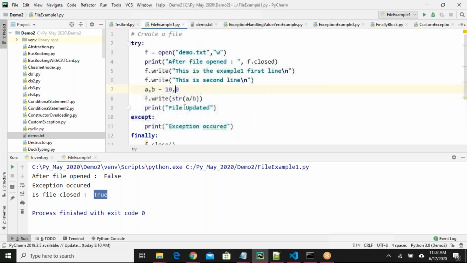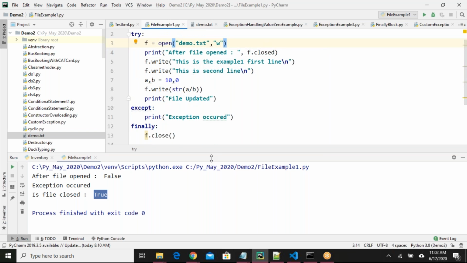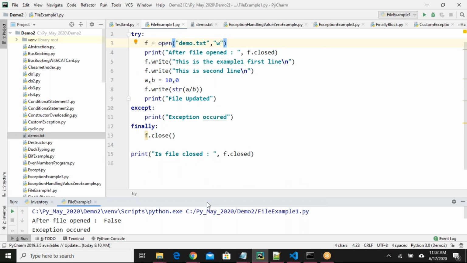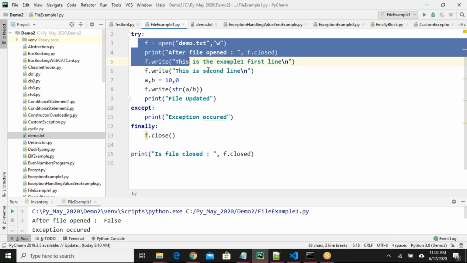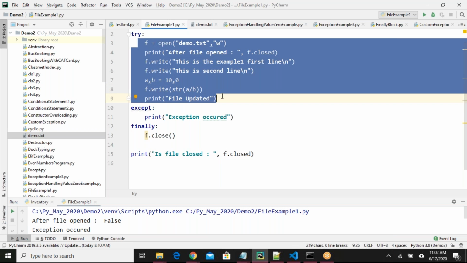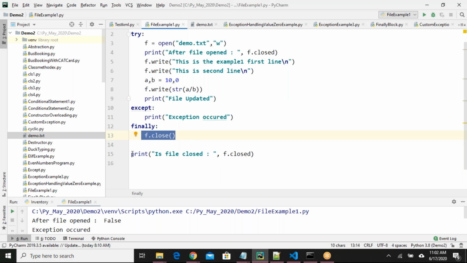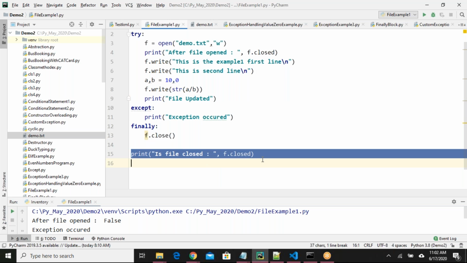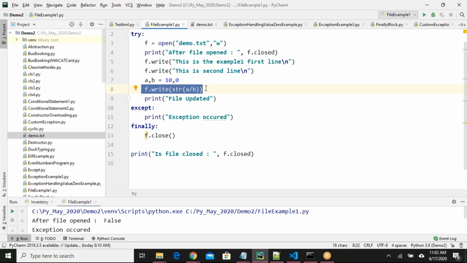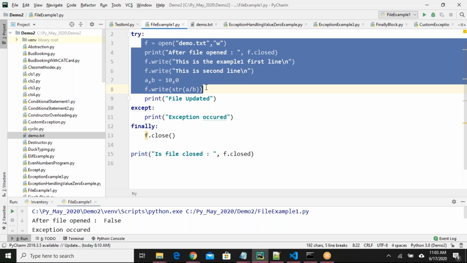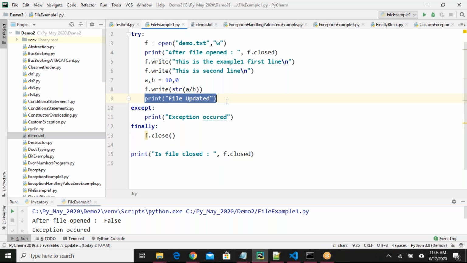I'm repeating once again. When you are writing try, except and finally blocks, your try block will execute first. In scenario 1, if there is no exception, the try block will be executed completely, and then the finally block will be executed, and then it will go to the next steps of the program. In scenario 2, if you get some exception, all the lines up to the line which is giving the exception will be executed. Later lines will be skipped in the try block.